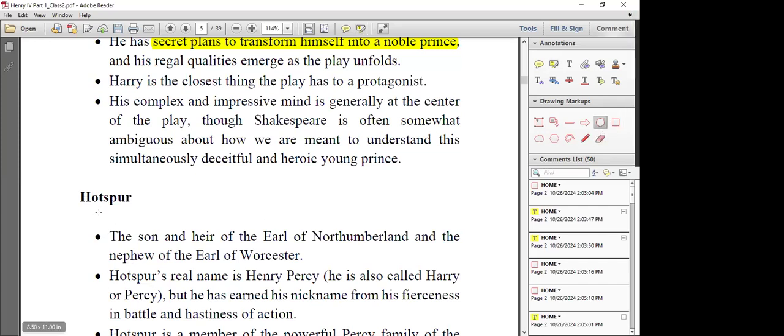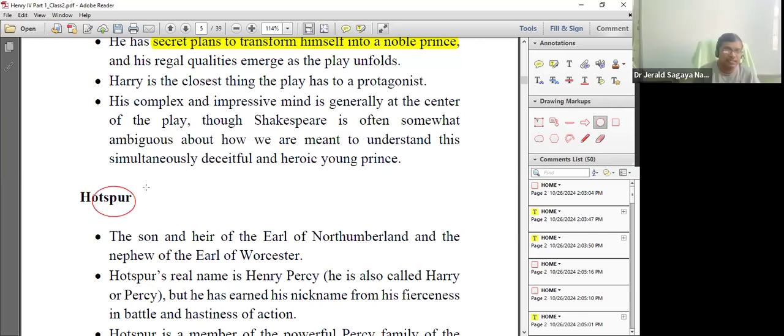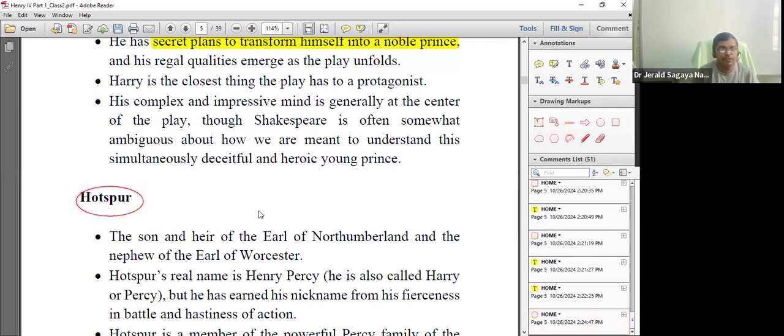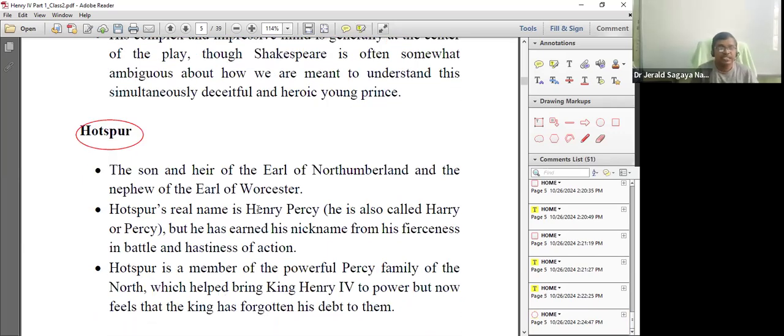We are moving into the third character, and the third character is named Hotspur. Who is this Hotspur? If you ask, Hotspur is the son and the heir of the Earl of Northumberland. Okay, make a note of all this information. It will be very vital. He is the son of the Earl of Northumberland, and he is likely to be the next Earl of Northumberland.